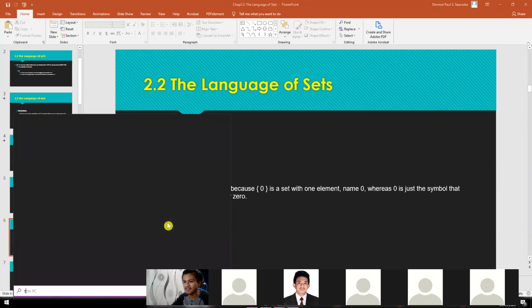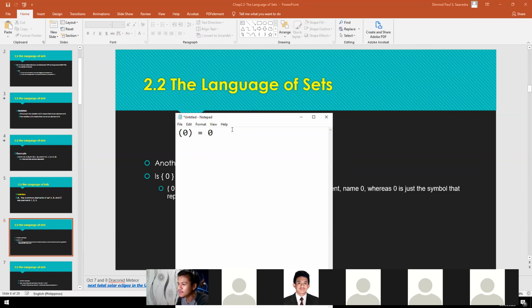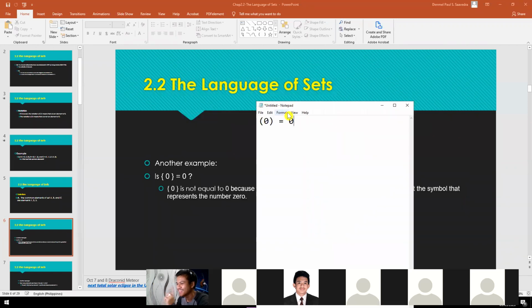But, okay. But, if it's close enough in parentheses, which is it contains 0, and then, let's say, just equal to 0. So, this is 1. Are they the same? Are they equal with each other? No, sir. Bakit hindi? Sir, kasi hindi kami sure kung ang sinasabi ba nung equals to 0 na yun is amount of element. Kaya kung kinakount natin yung element na nandun sa mismong set, parang mali na sabihing 0 yung laman ng set na yan. Alright. In my opinion, sir, parang yan.